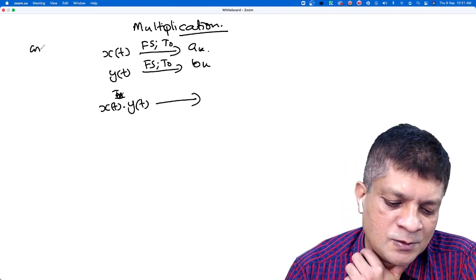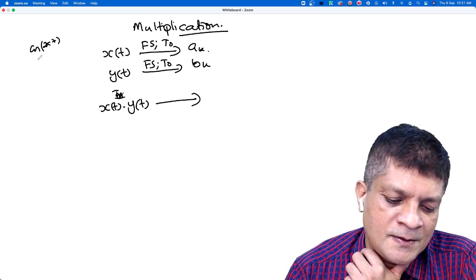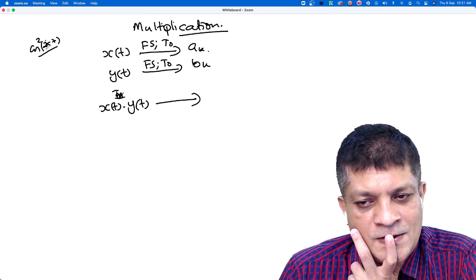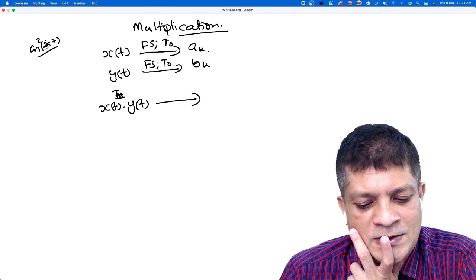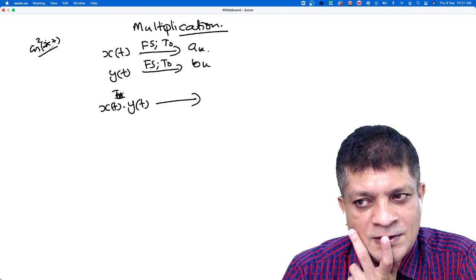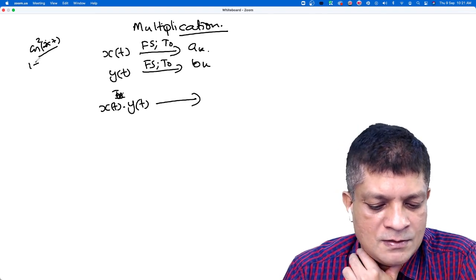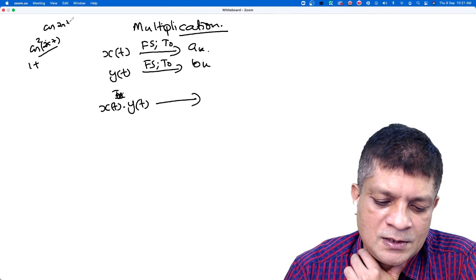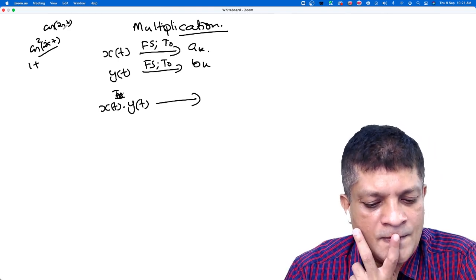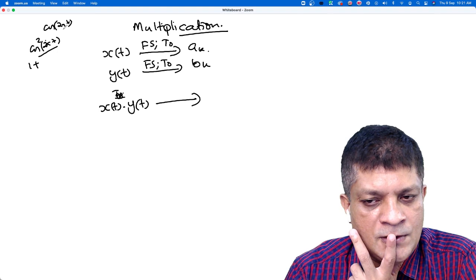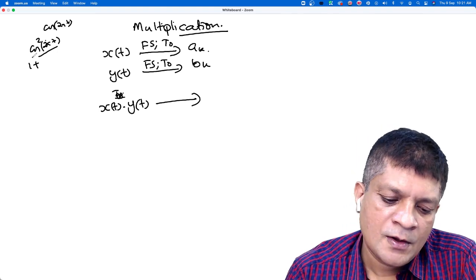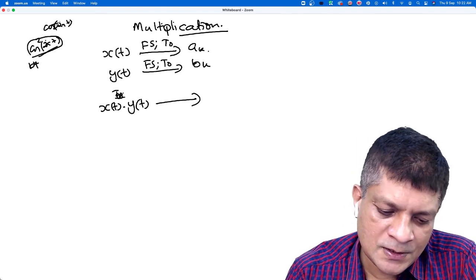For example, if you consider cos 2 pi t multiplied with that signal, what is the fundamental period? What is the fundamental period of cos square 2 pi t? Half. What is the fundamental period of cos 2 pi t? 1. What is the fundamental period of cos square 2 pi t?